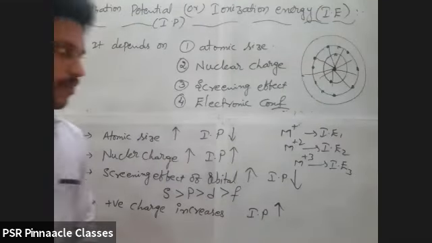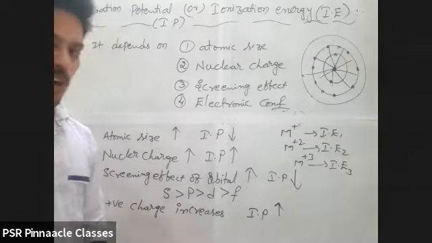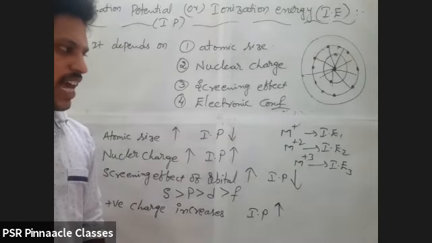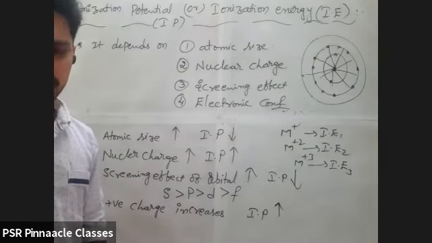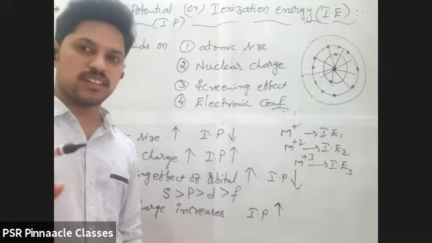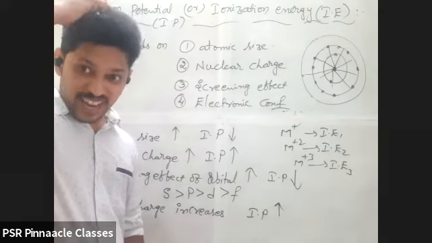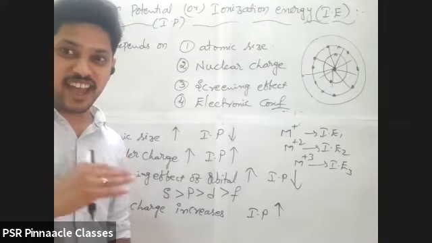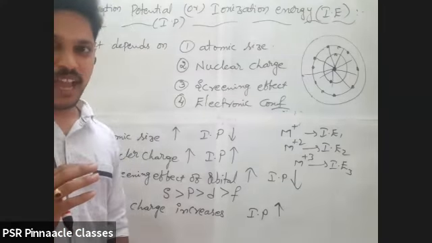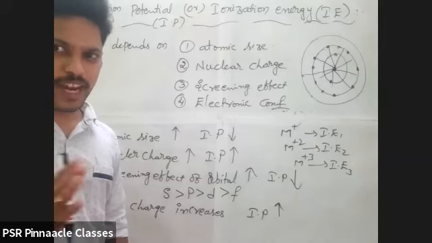Which has more ionization potential, IE1 or IE3? I think you didn't understand ionization potential. It is the amount of energy required to remove an electron.